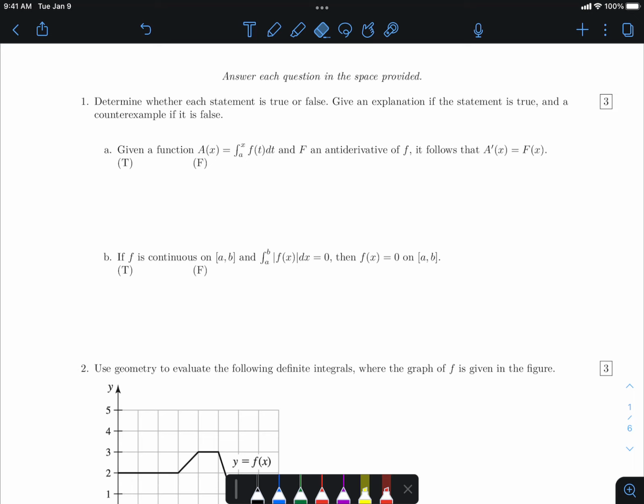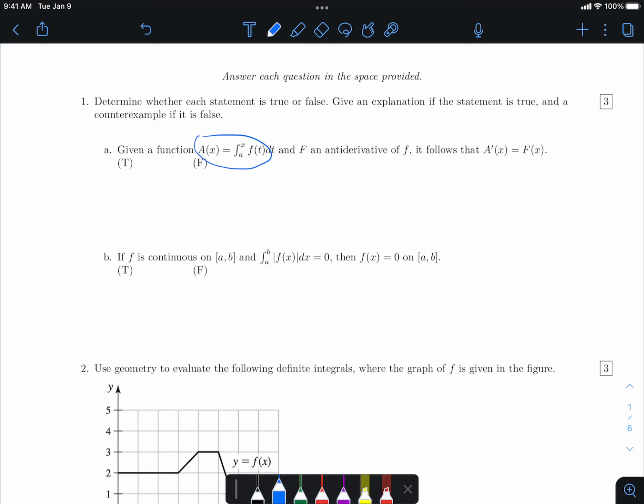So on this first question, we have two claims. We want to check if they're true or false, giving an explanation if it's true or a counterexample if it is false. So here is the idea here. On this first claim, it's pretty simple. We don't even need a counterexample. An explanation will suffice.